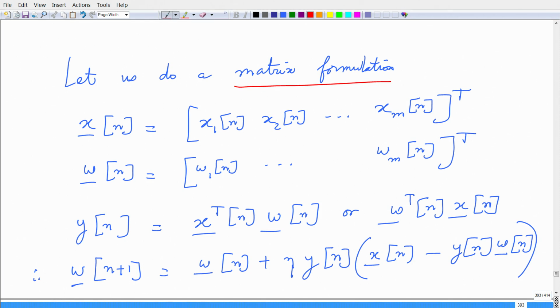Now w of n plus 1, the weight vector at n plus 1, is basically the weight vector at time step n plus eta times y of n times x of n.